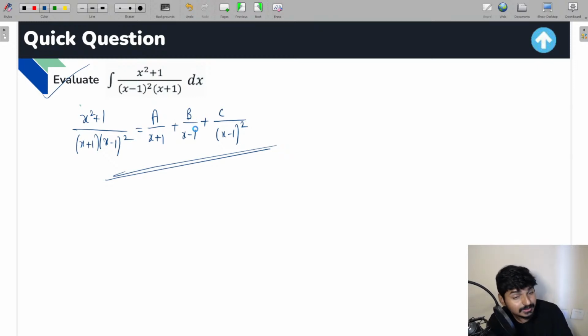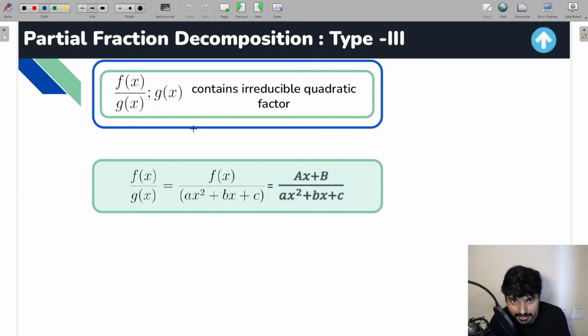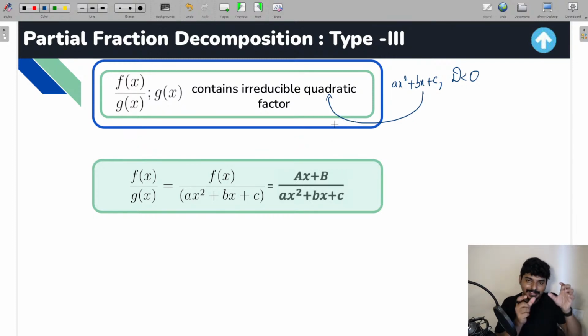Okay, now let me go to the next type of partial fraction, in which the denominator is going to contain an irreducible quadratic factor. What do you mean by an irreducible quadratic factor? Very simple. For a quadratic term ax square plus bx plus c, if the discriminant value is less than 0, in that case we call it an irreducible quadratic factor. That means you can't further reduce this quadratic factor into two linear factors, because no real roots are going to occur for that quadratic factor, since the discriminant is less than 0 for that.